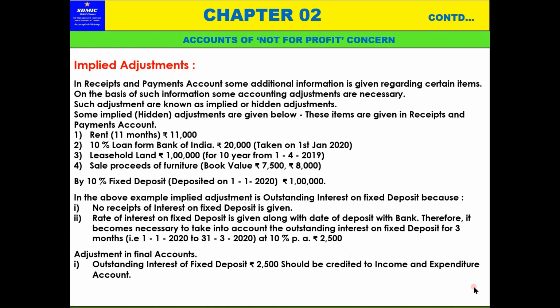Okay, means it is very clear, example मैंने जो बताया था, implied adjustments in receipts and payments account, some additional information is given regarding certain items, or कुछ items are hidden, or some implied or hidden adjustments are known as implied or hidden adjustments. Some adjustments which are not clear, वो ऐसा ही दिया रहेगा. For example rent for 11 months, तो वो 11 मंथ्स का जो दिया है तो 12 मंथ्स का मीन्स 1 महीने का बाकी है, दैट इज़ इम्प्लाइड थिंग, वो समझने का.